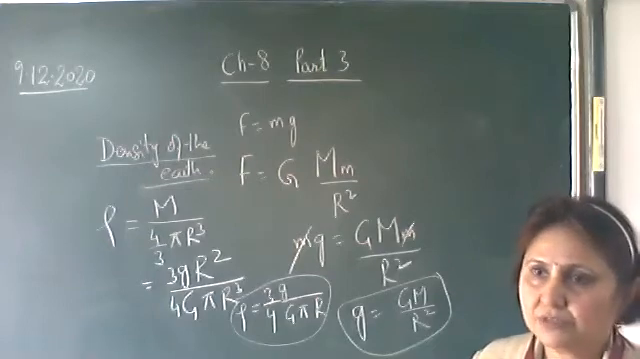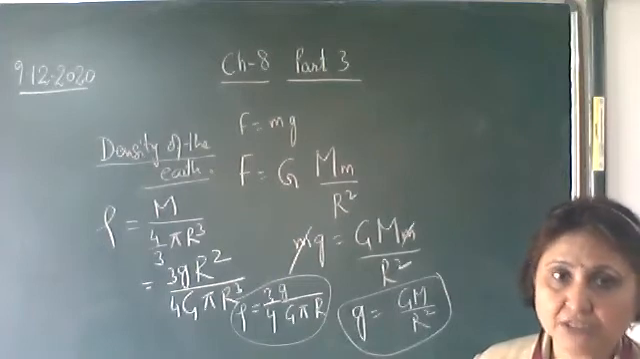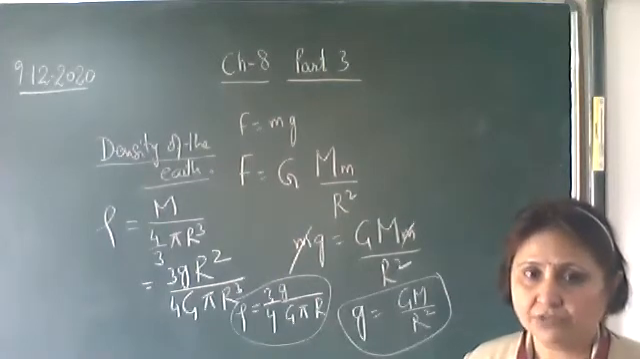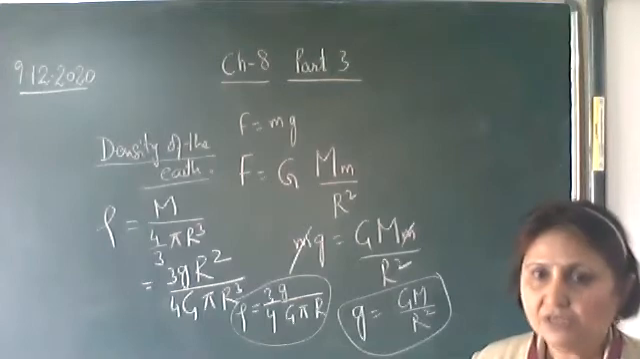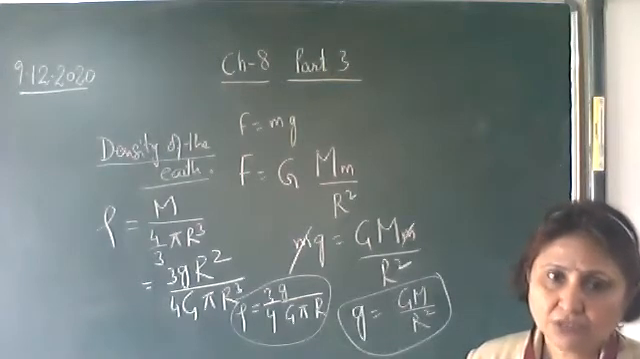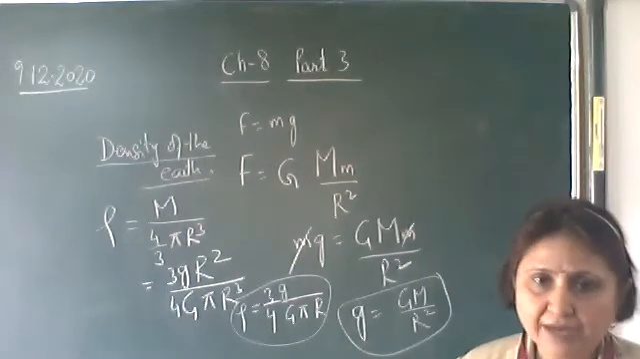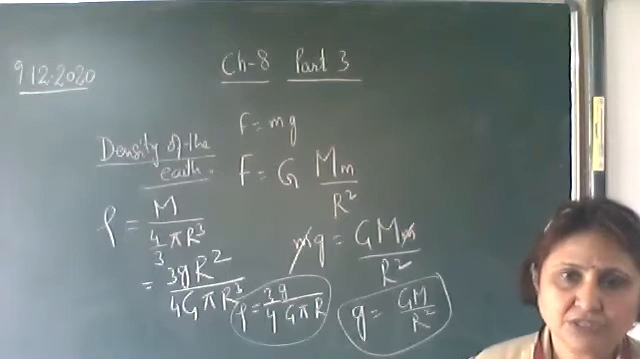Now comes factors affecting the acceleration due to gravity. Like the gravitational constant, which is constant everywhere in the universe, but acceleration due to gravity is not constant everywhere. On the earth also there are various factors which are affecting it. So we'll study the factors which are affecting the acceleration due to gravity.